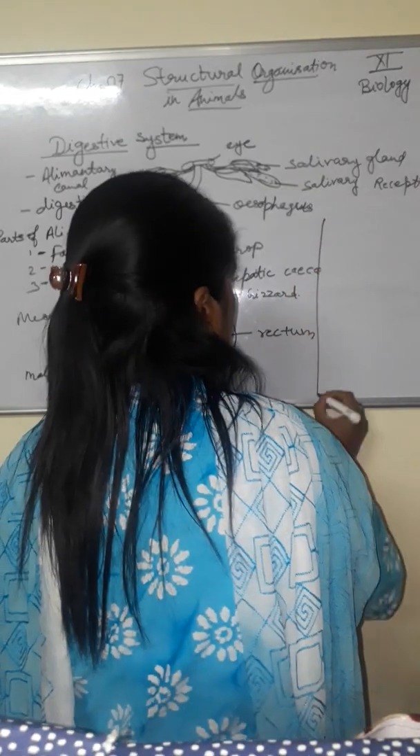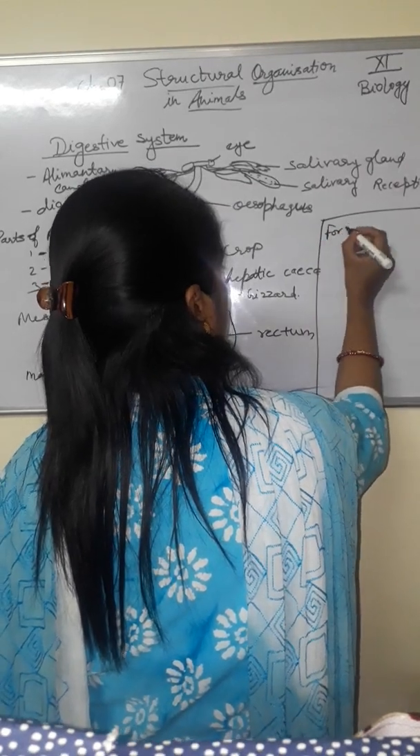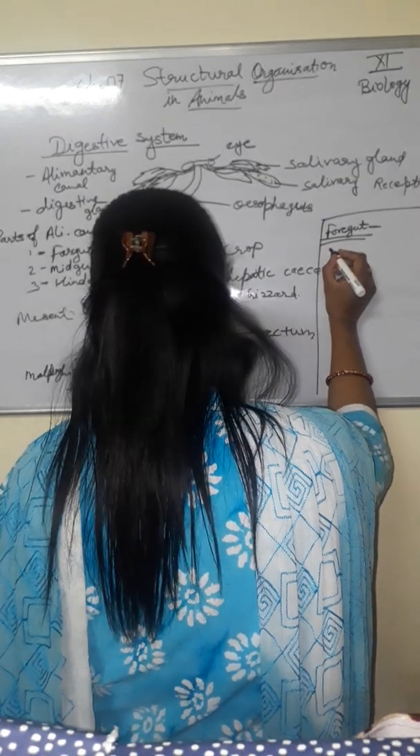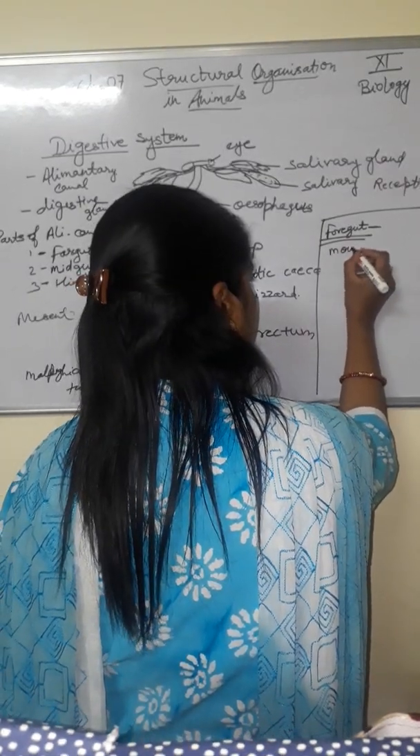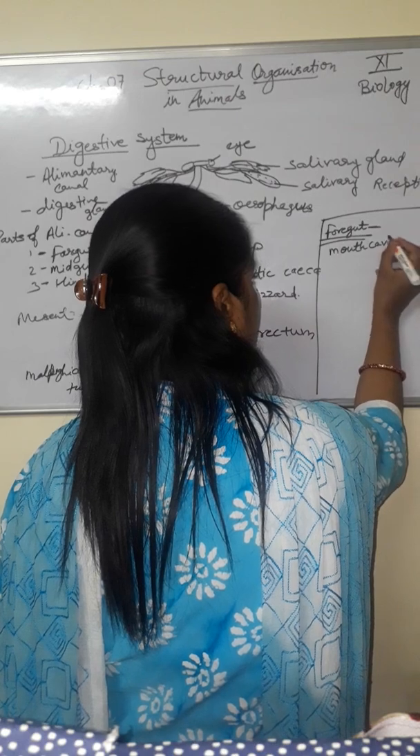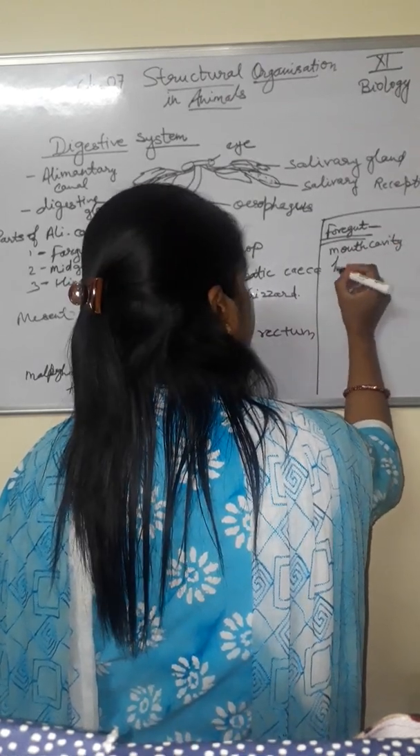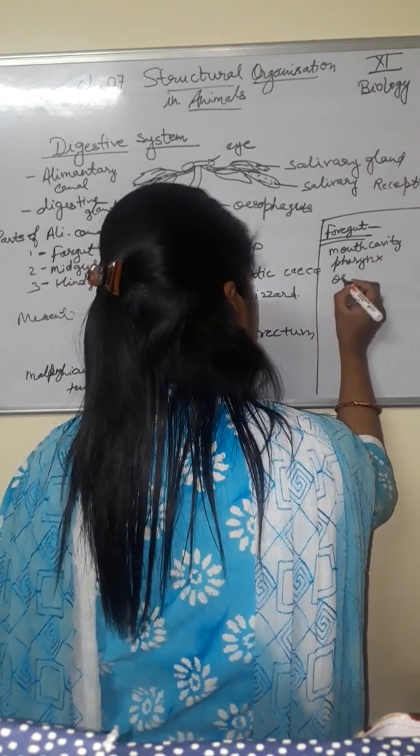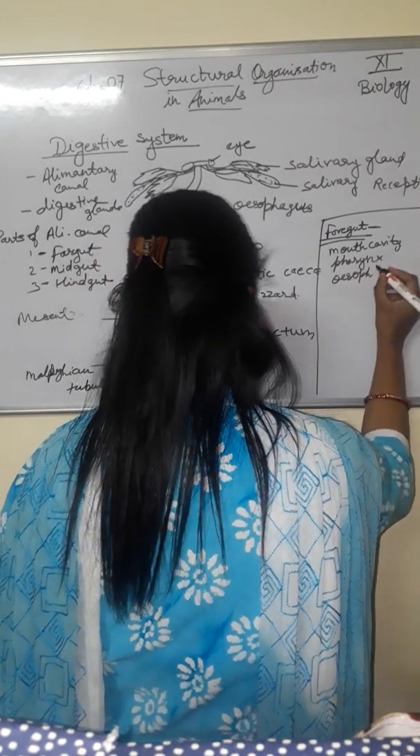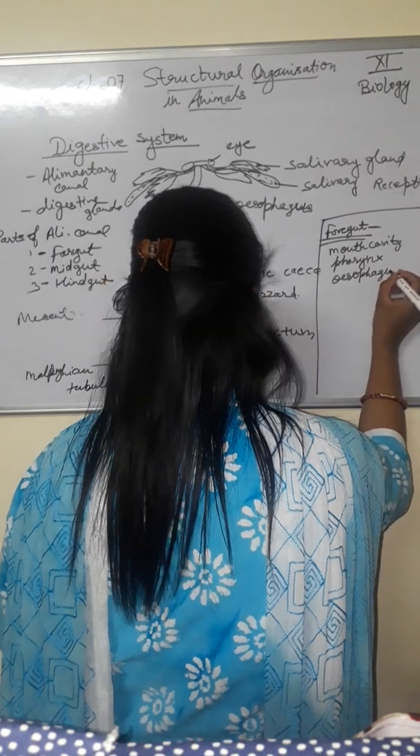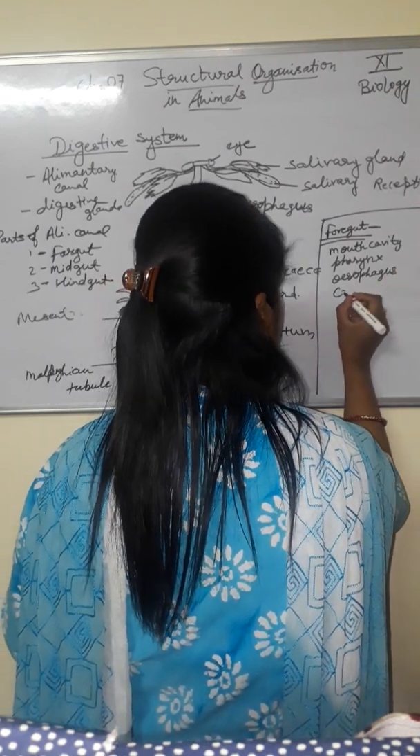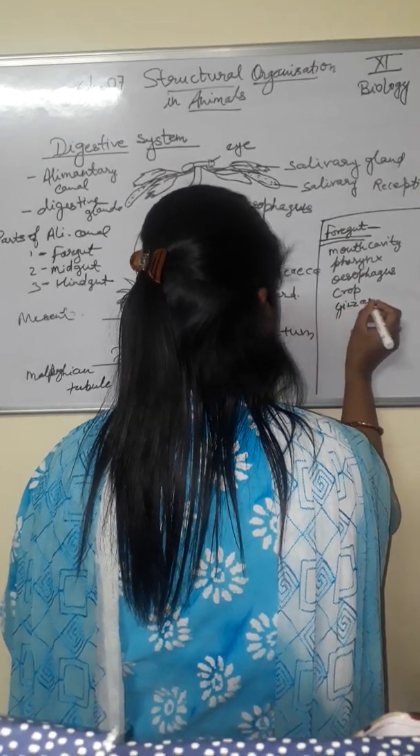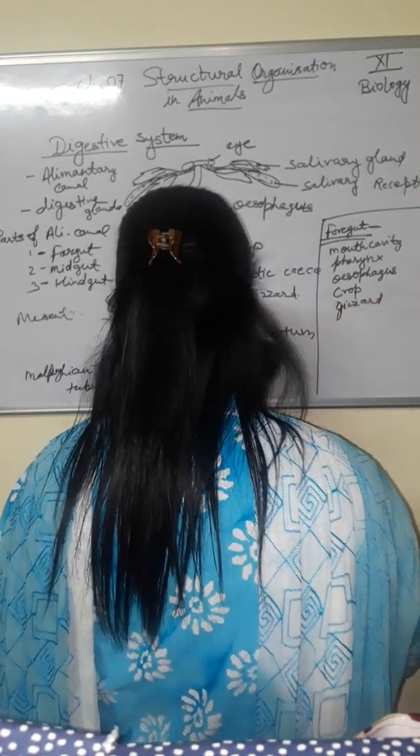Now see the foregut. What comes in the foregut? That is the mouth cavity, pharynx, esophagus, crop and gizzard.